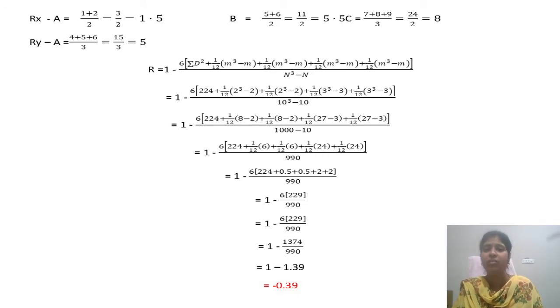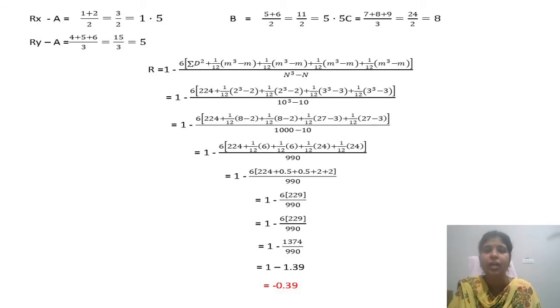Again plus 1 divided by 12, 3 cube, because in Rx, C is repeated 3 times. 8 is repeated 3 times, 8th ranking. So 3 cube minus 3. 3 into 3, 9, 9 into 3, 27. Minus 3 will be there. So 3 cube, 27 minus 3, 24.